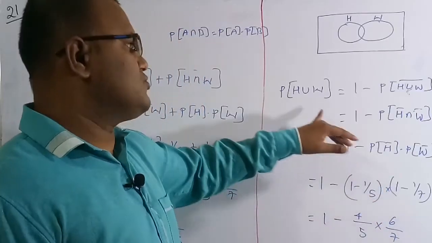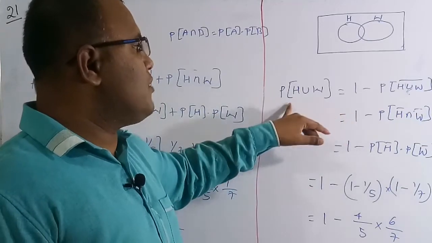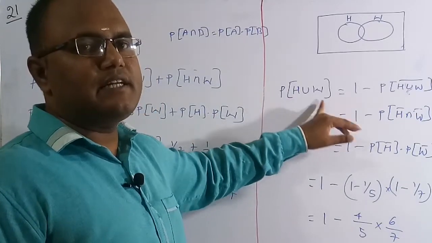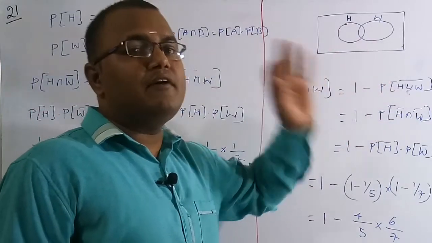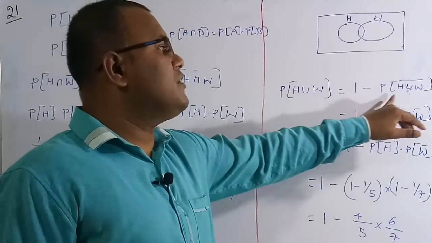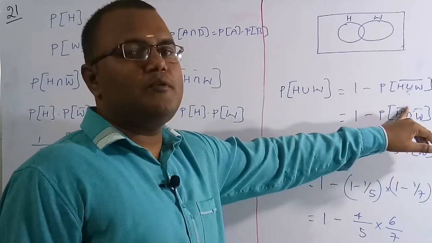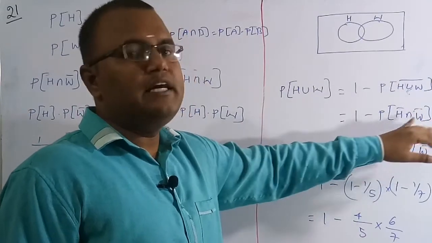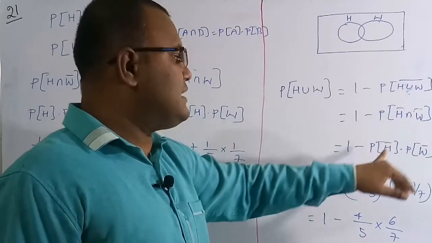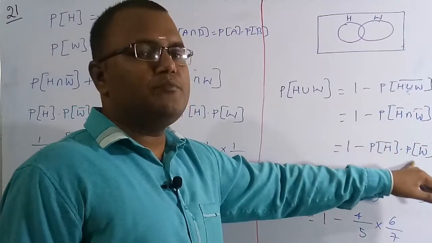We can also solve this question in one more method, which is: probability of any of them being selected is equal to 1 minus not even one being selected, meaning probability of H union W whole complement. It is nothing but 1 minus P of H complement intersection W complement. These are independent events, so you can write 1 minus P of H bar into P of W bar.